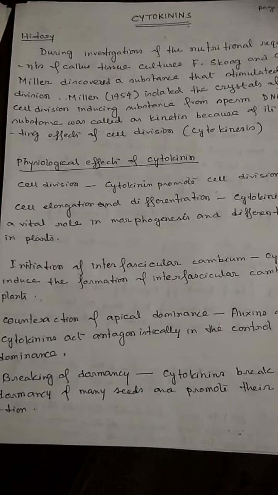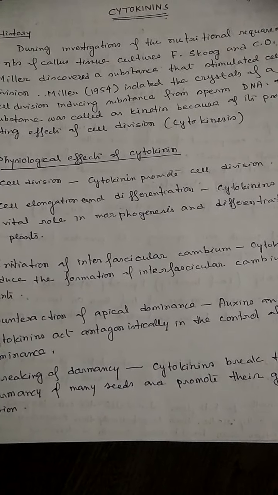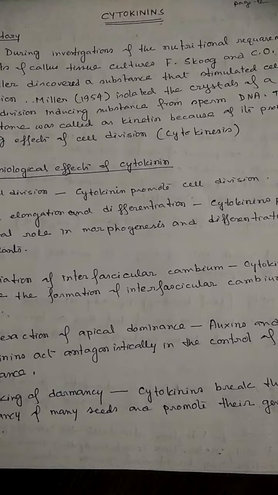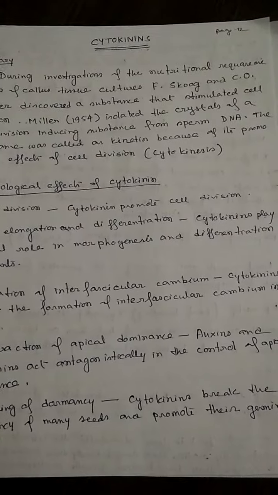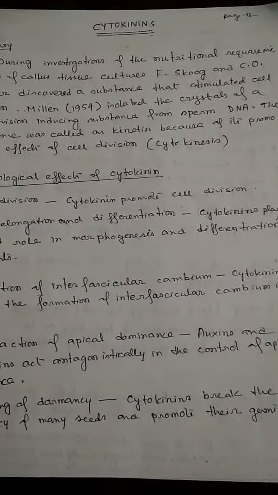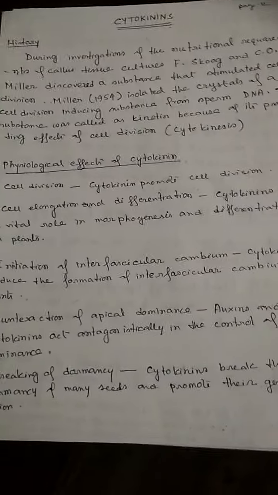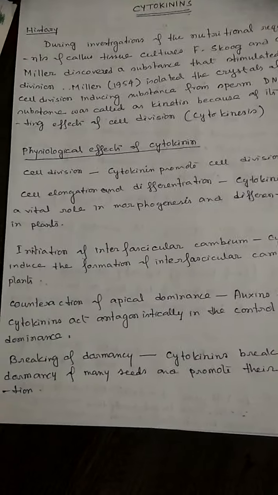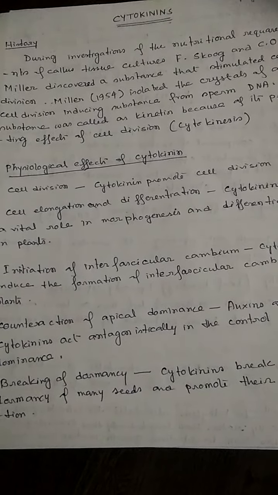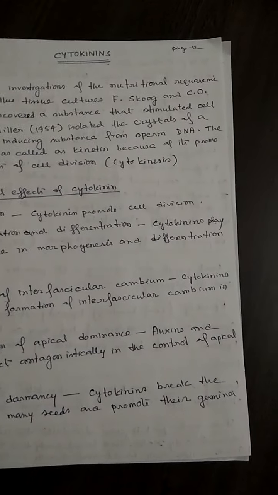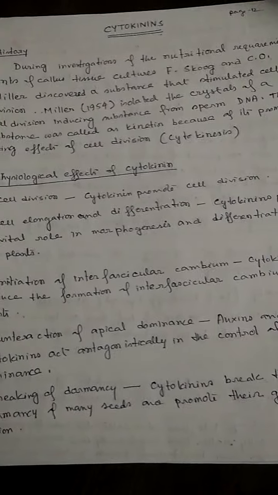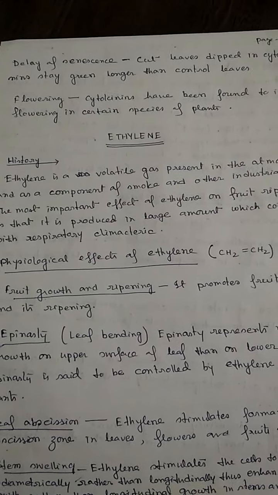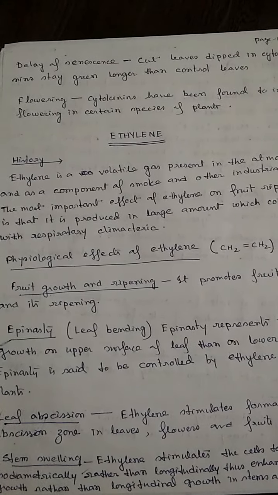Now, what are the physiological effects of cytokinin? It helps in cell division, cell elongation and differentiation, and then initiation of interfascicular cambium, that is the new cambium which is formed in between the original cambium. Then counteraction of apical dominance, then breaking of dormancy. These are the physiological effects of cytokinin. Next is delay of senescence, then flowering.